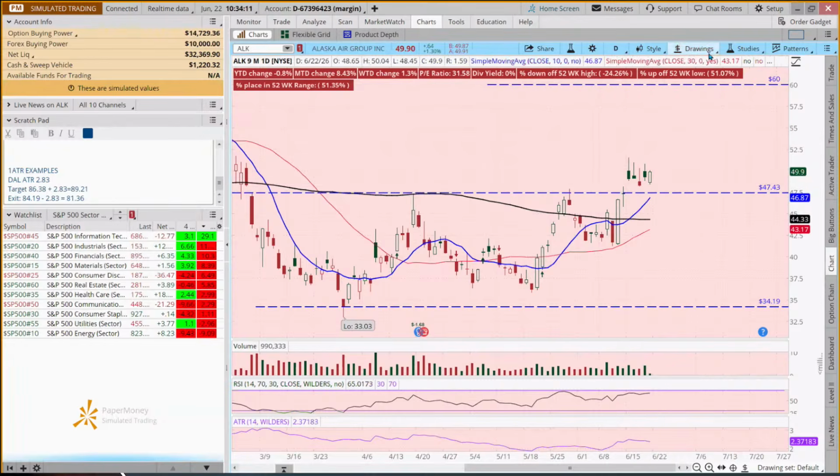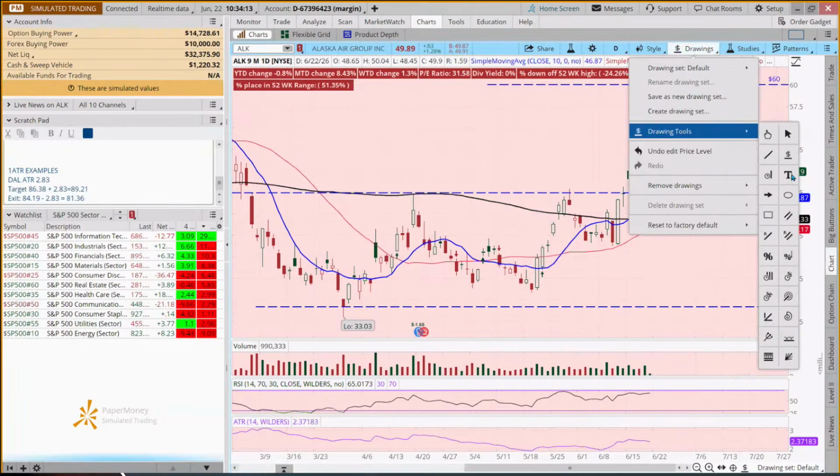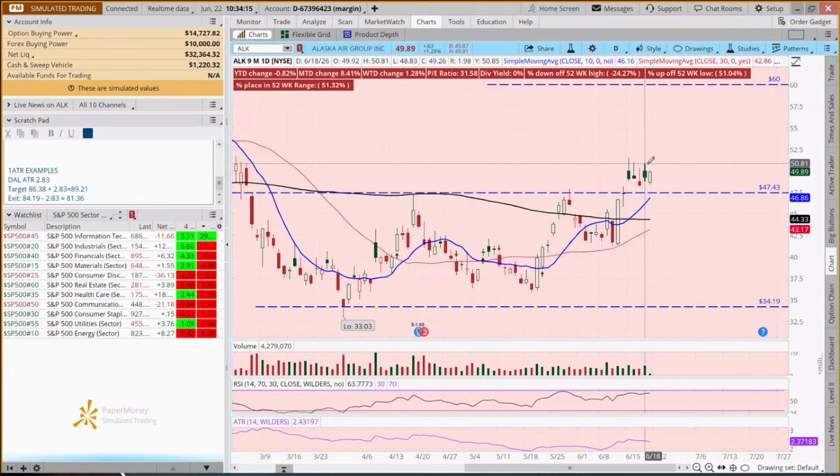So this may really move and we may say, geez, I wish I'd done that 1 ATR. And we may not. But here's our entry for this. And we decided to do a stock position on this in just a sec.